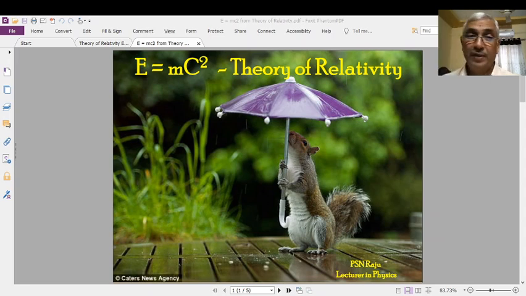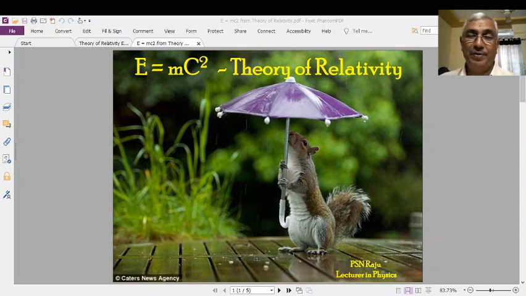But E = mc² says that mass can be destroyed, mass can be created. Don't think that this is contradictory. Please observe very carefully. Mass can be destroyed and mass can be created only when, simultaneously, an equivalent amount of energy will disappear or be evolved.